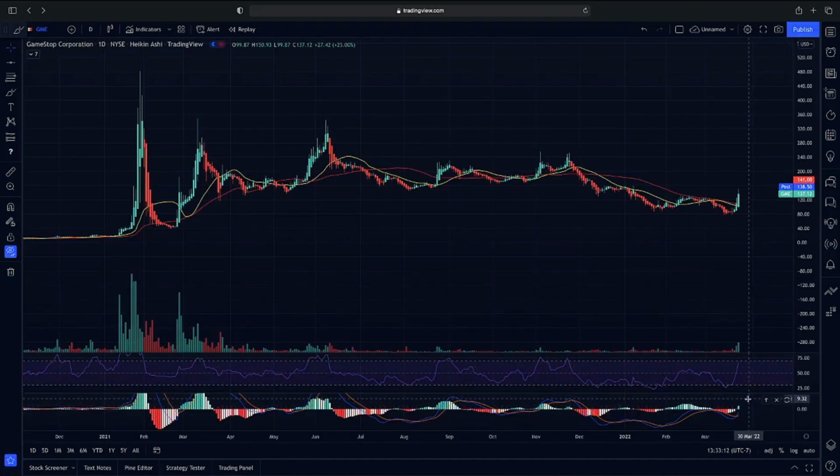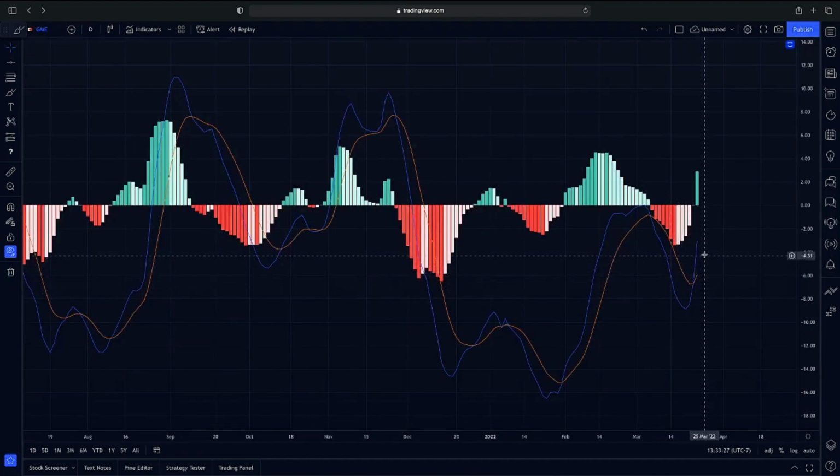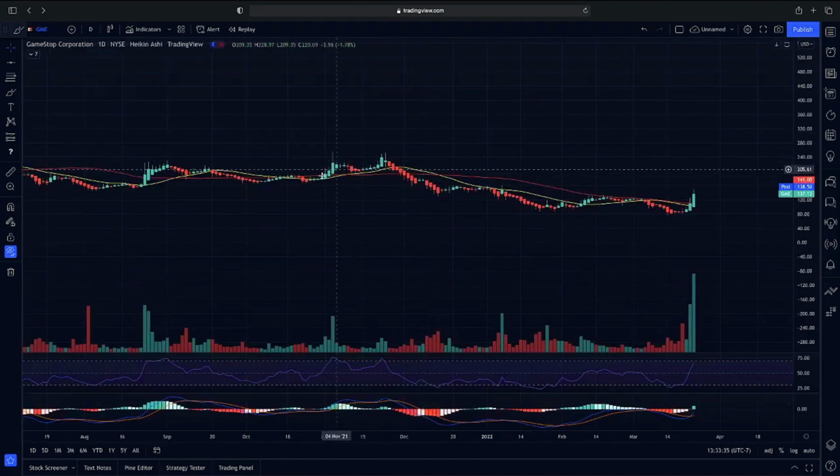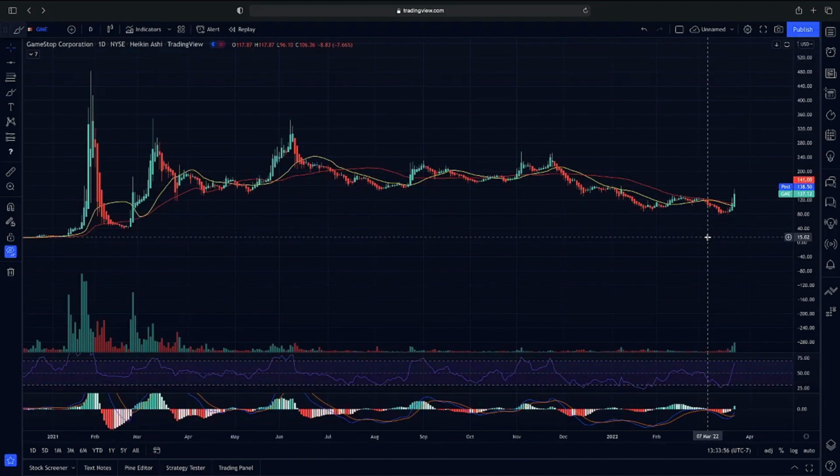As you guys can see, we do have our MACD with our EMA lines crossing up here below our MACD. We need to see if we can get these EMA lines to cross back above our MACD. As you guys can see, when we do have our EMA lines cross above our MACD, we do have continuations on momentum. So again, getting this 20 moving average to cross back over our 50, getting these EMA lines to cross back over our MACD would be very key to break above that trend line that we have at 165. So we will keep GME on the watch.